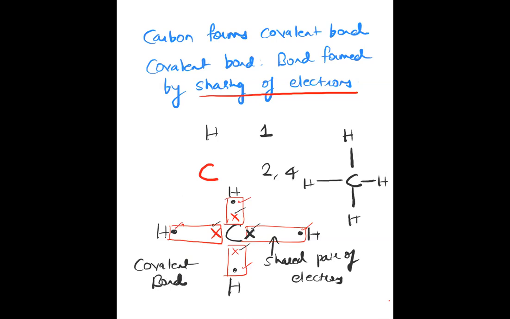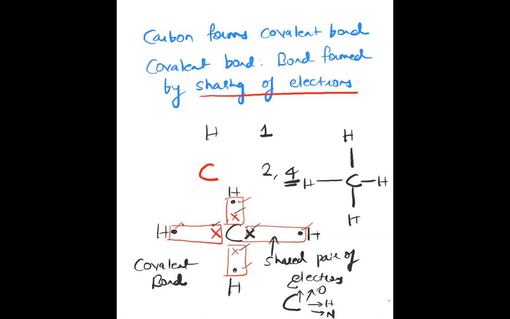So carbon forms covalent bonds with other elements: with oxygen, with hydrogen, with nitrogen, even with other carbon atoms. Why does it form covalent bonds? Because it has 4 electrons in the valence shell, and those 4 electrons cannot be donated or accepted just like that.